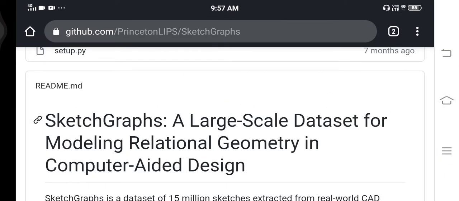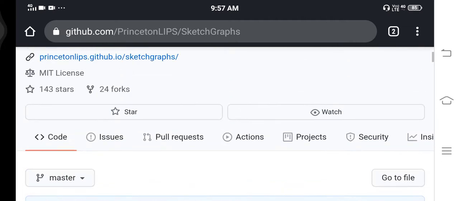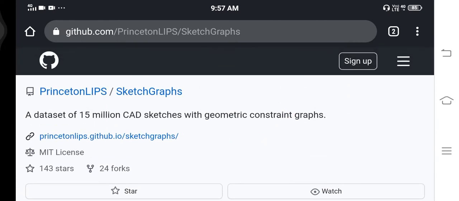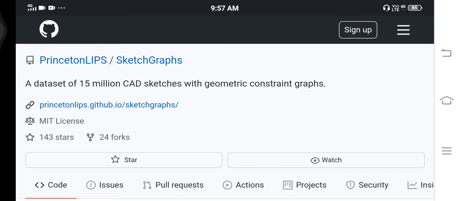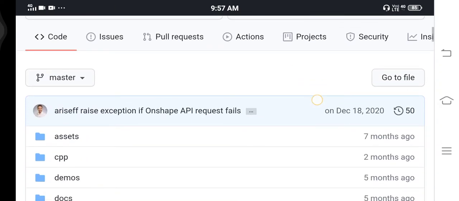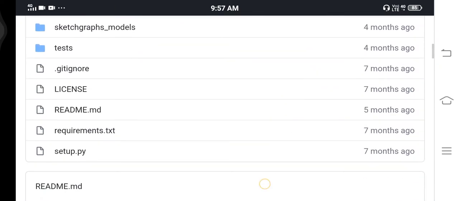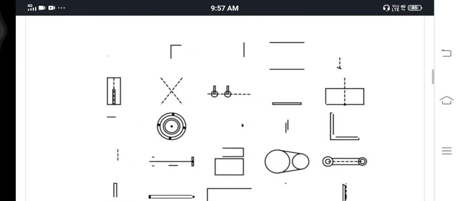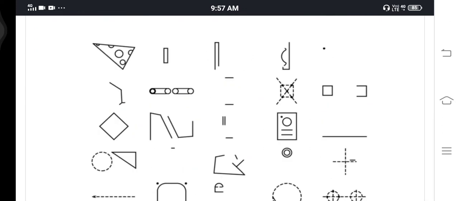So today, what we are going to see is a very typical topic. This is sketch graphs. It has about 15 million CAD sketches and geometrical constraint graphs. So you can draw these things. It is just simple that you can generate these things.